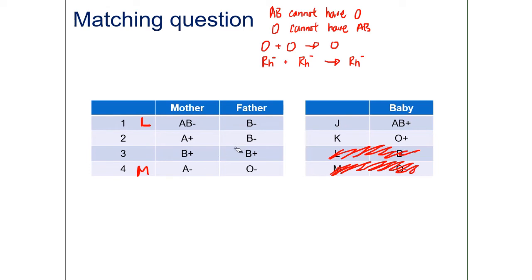And now it doesn't really matter which one you look at, I guess. We will look at couple number 3. Okay, B positive and B positive. Okay, so if you are B positive, then that means the mother does not have an IA allele, and the father does not have an IA allele either. So that means they cannot possibly produce a type AB baby. So that means baby K is theirs. And finally, process of elimination, baby J belongs to couple number 2.